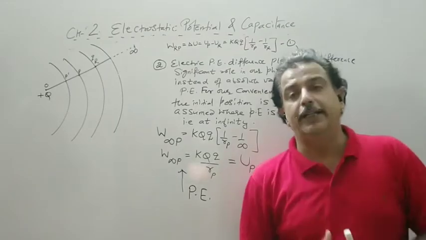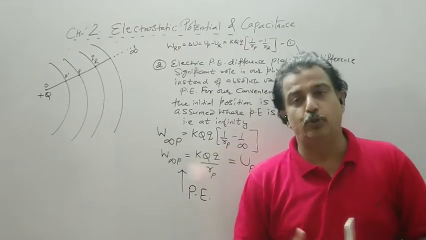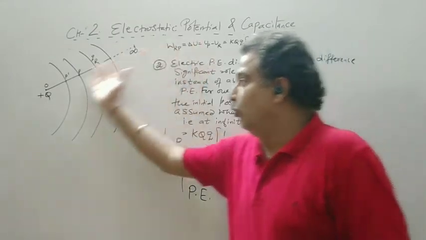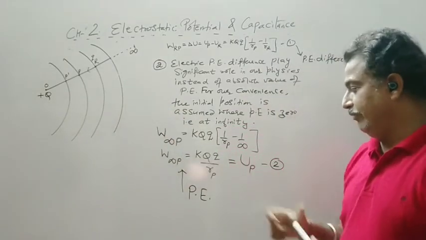The nearer you are to the source, the more potential energy is stored, because you have to spend more energy. You are moving against the field. So what is the definition?